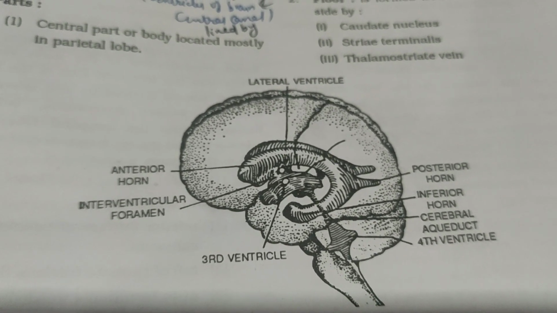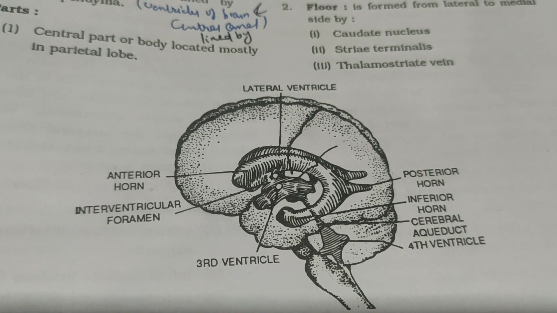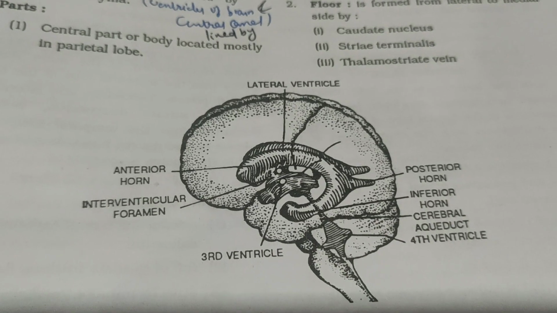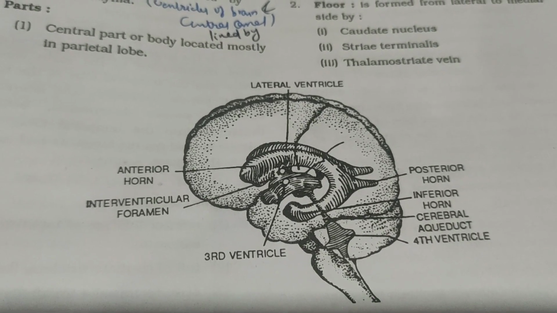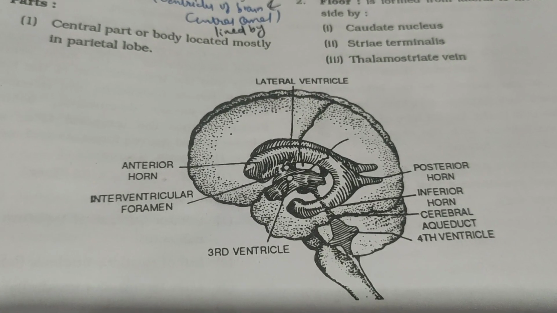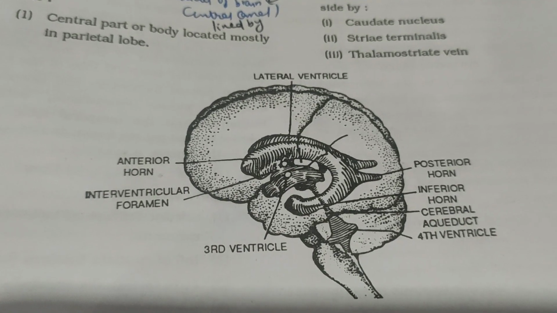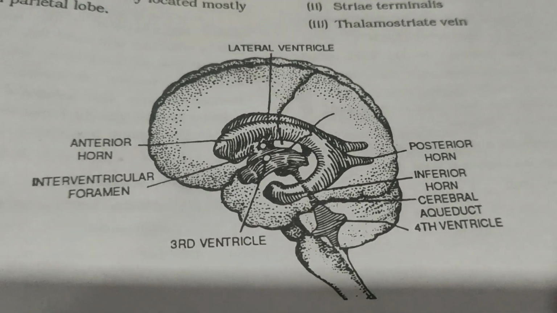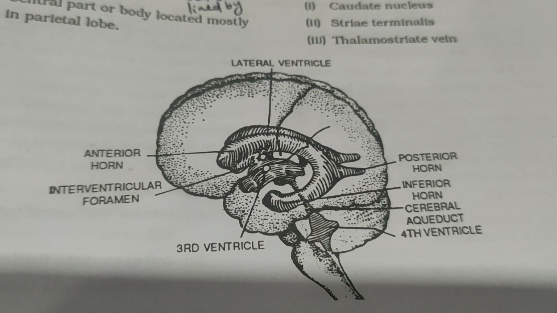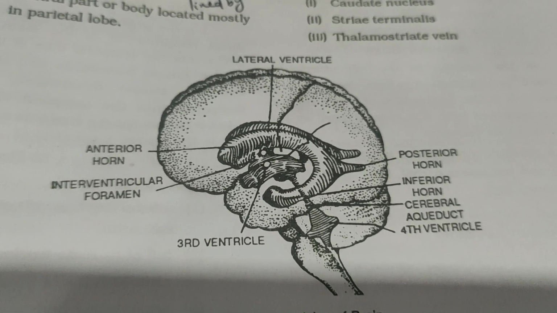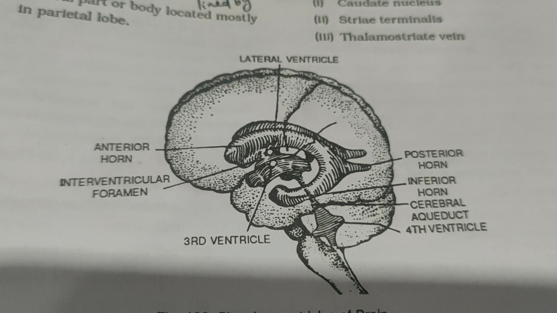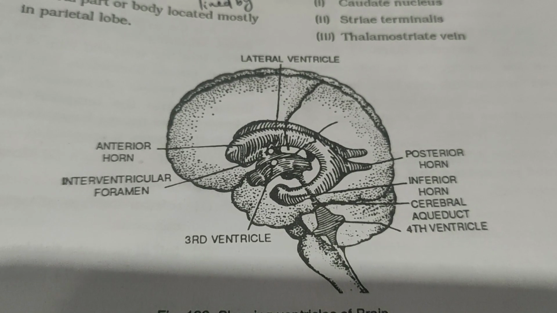So you should know what the telencephalon is. We already discussed: the telencephalon was the uppermost enlargement formed in the neural tube during the embryological life. The shape of the lateral ventricles is very irregular. It communicates with the third ventricle below through the interventricular foramen. The interventricular foramen is shown here.